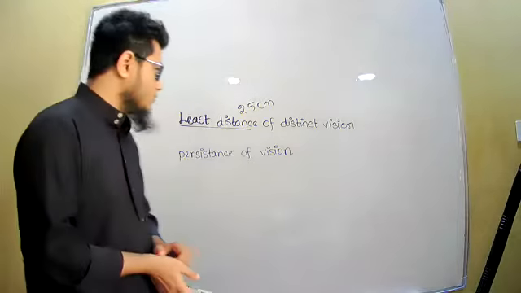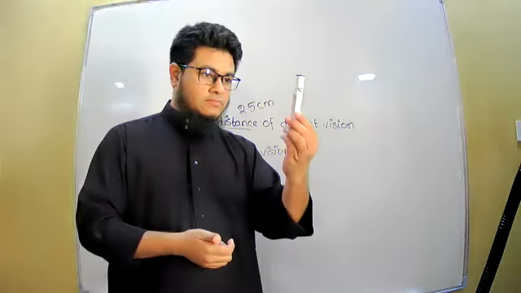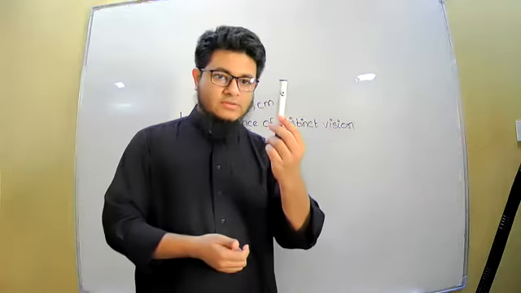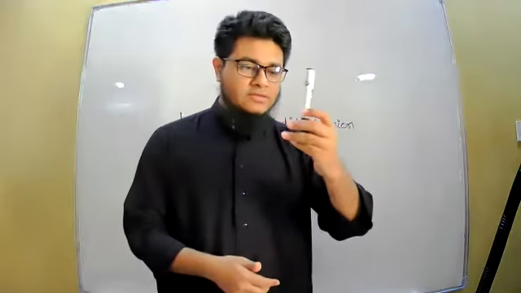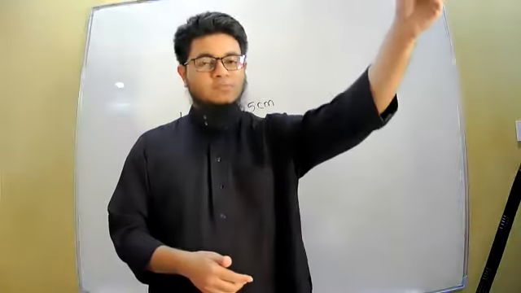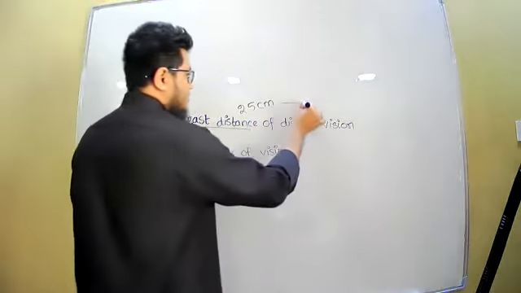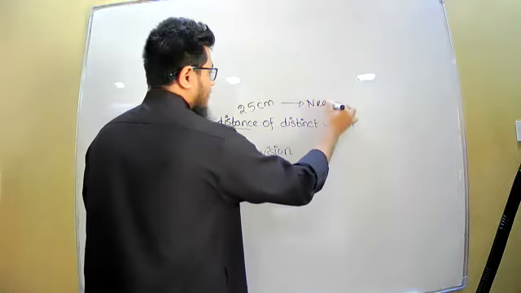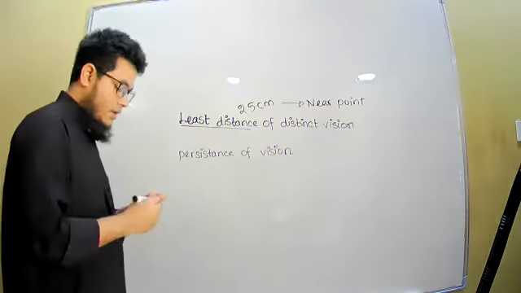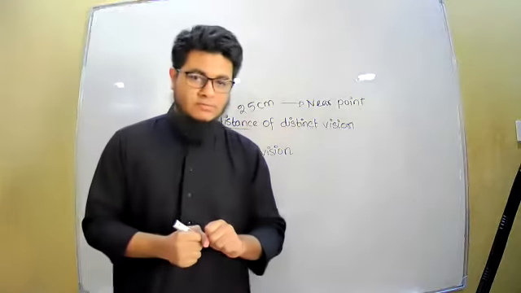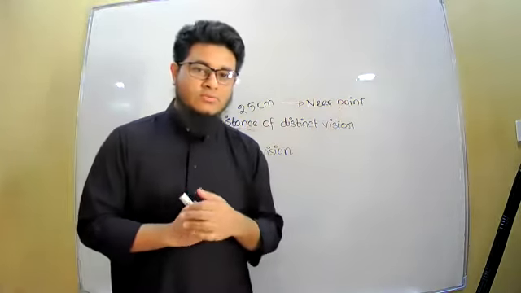Now what is the range? We know that within 25 centimeter we cannot see clearly. After 25 centimeter I can start seeing it clearly. This 25 centimeter is also called the near point of eye. Now what is the far point? That means up to which distance I can see the objects clearly.